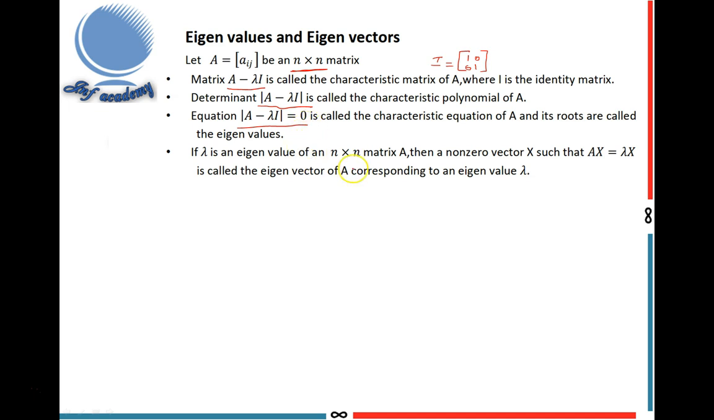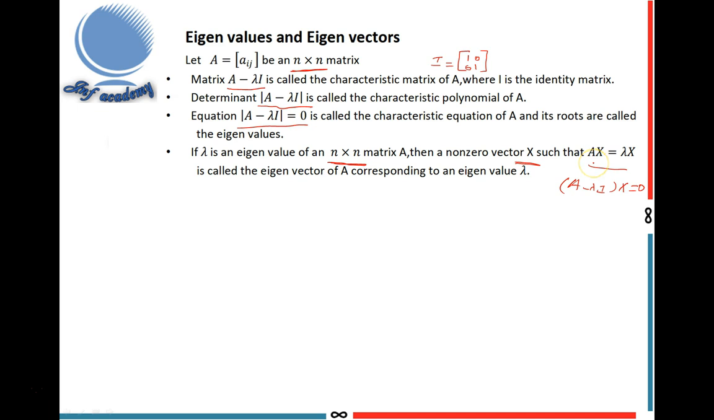Next, I explain what is an eigenvector. If lambda is an eigenvalue of an n by n matrix A, then a non-zero vector x such that Ax equal to lambda x is called the eigenvector of A corresponding to the eigenvalue lambda. If x is an eigenvector, then x satisfies this condition, Ax equal to lambda x. It is also written as A minus lambda I into x equal to 0.